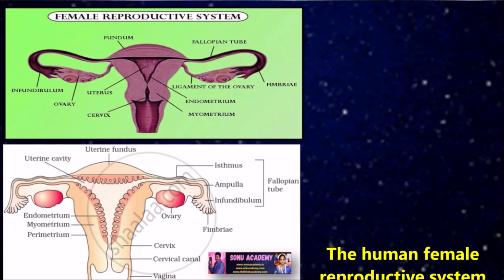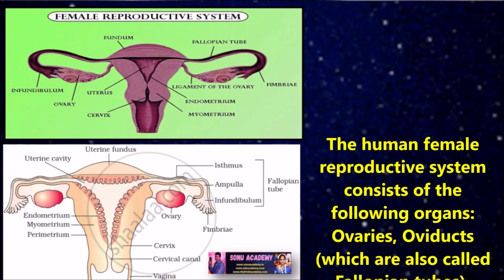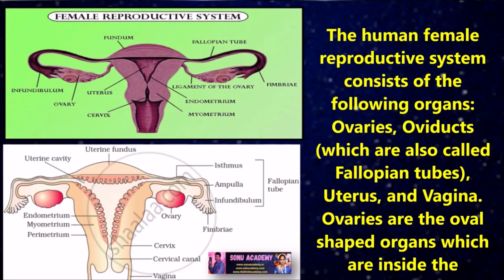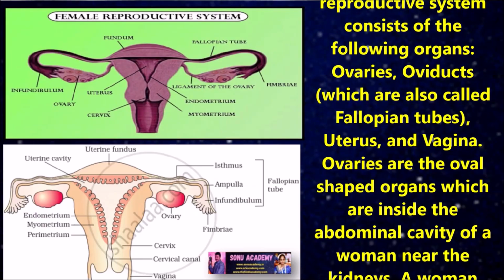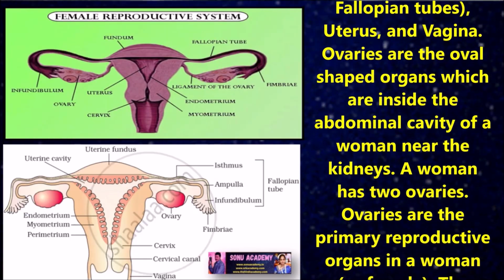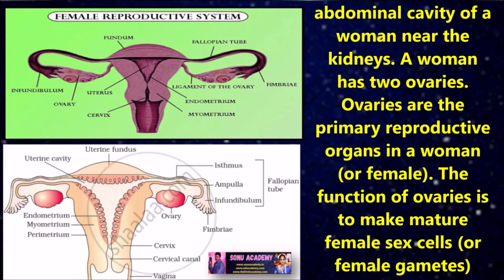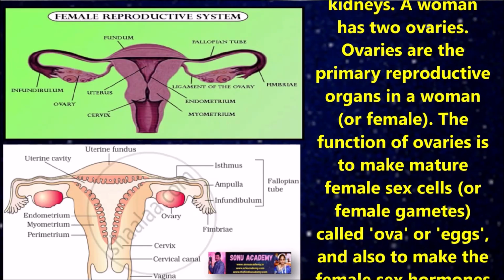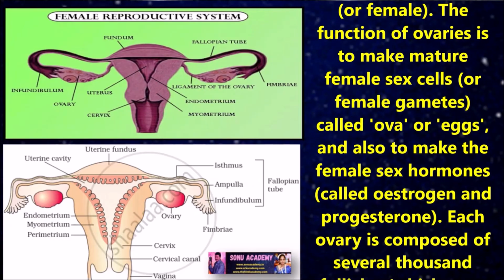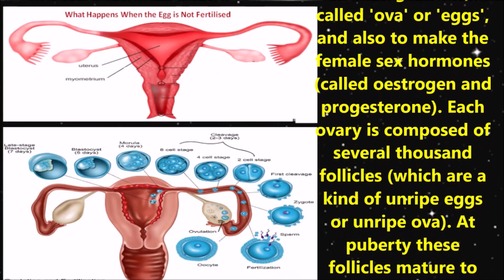Children, now let us discuss the female reproductive system. The human female reproductive system consists of the following organs: ovaries, oviducts, which are also called fallopian tubes, uterus and vagina. The ovaries are oval shaped organs which are inside the abdominal cavity of a woman near the kidneys. A woman has two ovaries. Ovaries are the primary reproductive organs in a woman. The function of the ovaries is to make mature female sex cells called ova or eggs and also to make the female sex hormones called estrogen and progesterone.